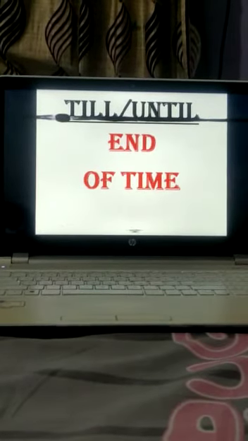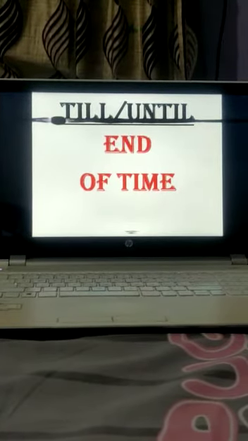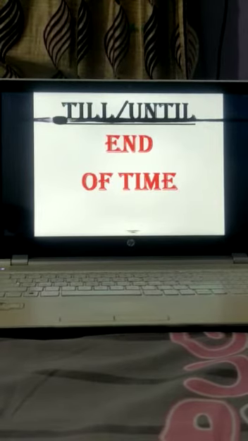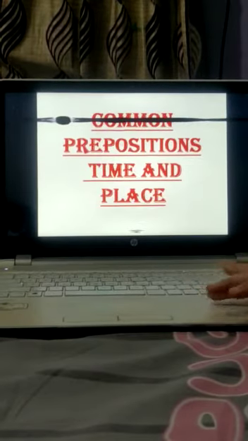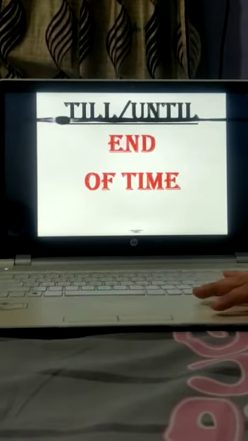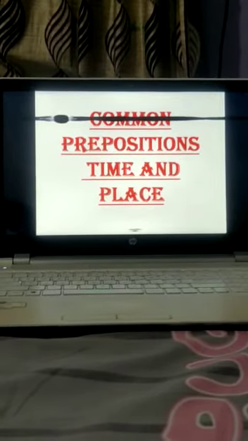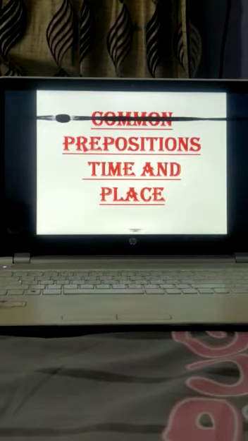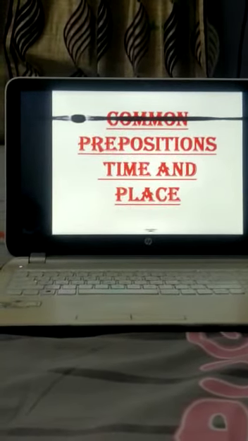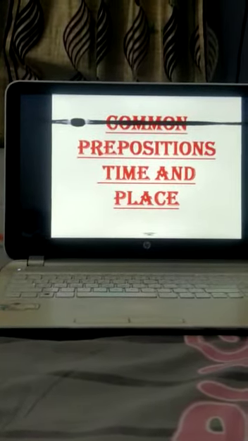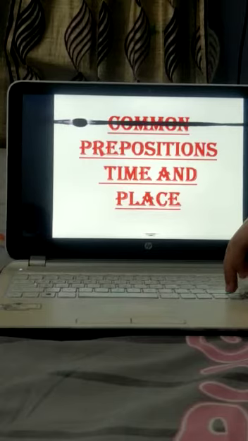So these are the prepositions that we will study in preposition of time: at, on, in, for, since, till and until. 6 prepositions. I hope you have understood the preposition of time. Now there are some common prepositions in time and place. You might have got confused that in is used in time also and place also. Similarly, at is used in time also and in place also, and on. These are the 3 common prepositions. So let's understand where to use in, at and on in time and place.